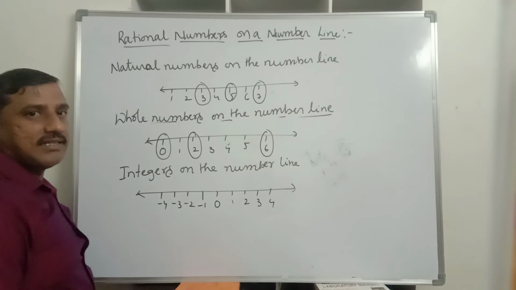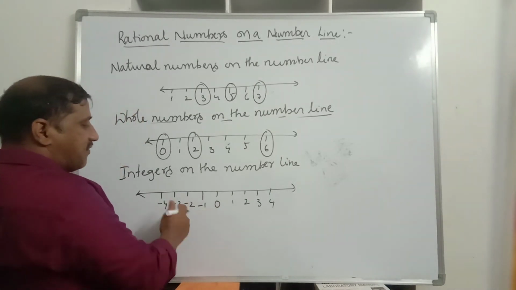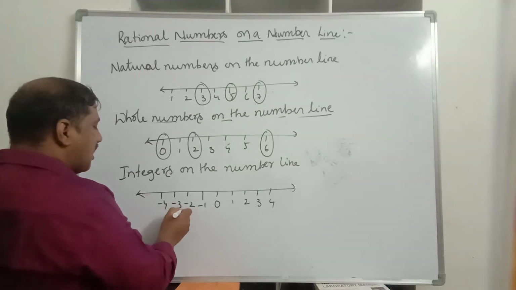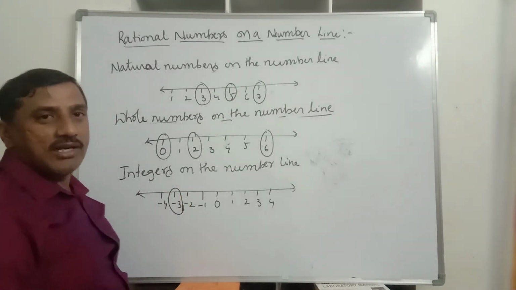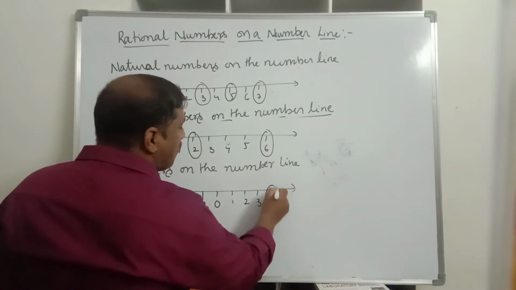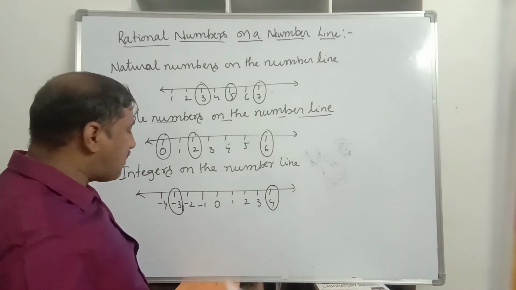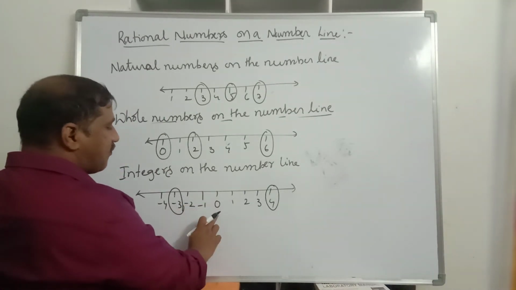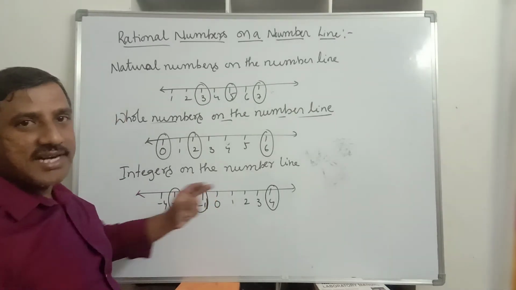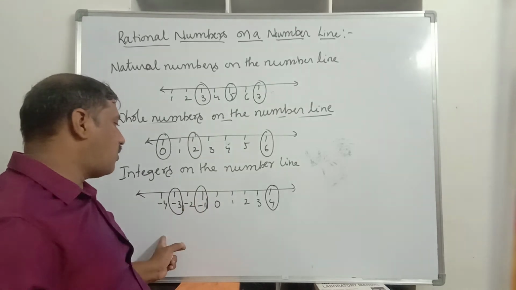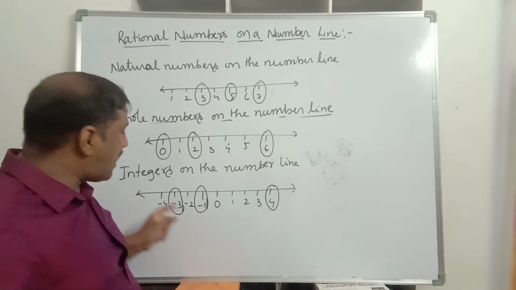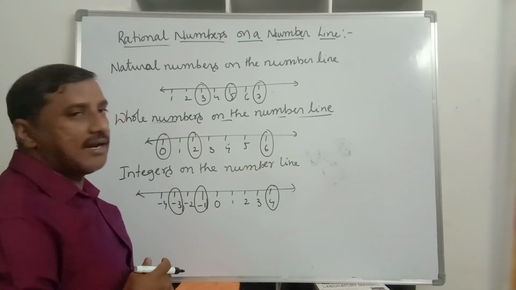To represent minus 3, go 3 units left from 0. To represent plus 4, go 4 units right from 0. To represent minus 1, go 1 unit left from 0. So negative values are represented on the left side of 0, and positive integers on the right side of 0. Like this we represent integers on the number line.